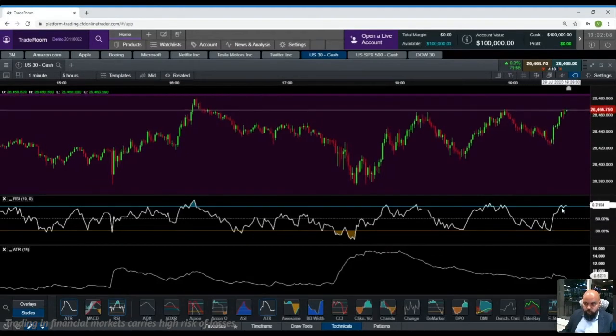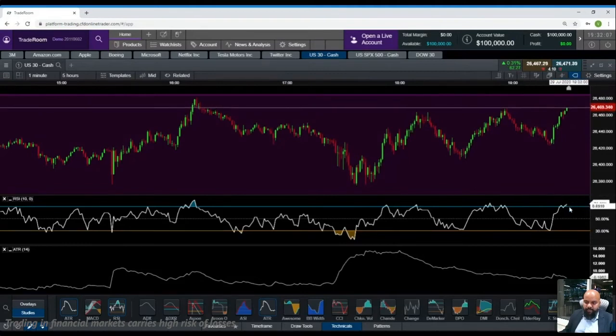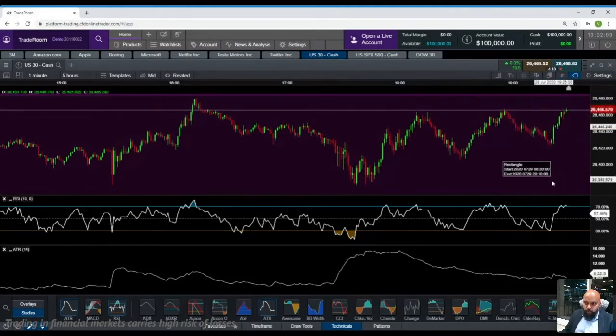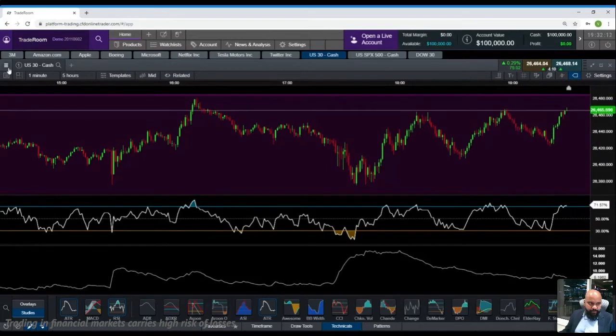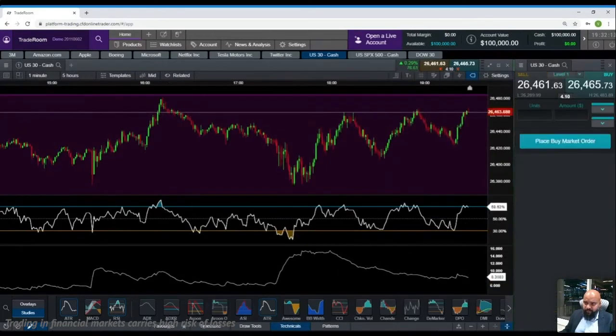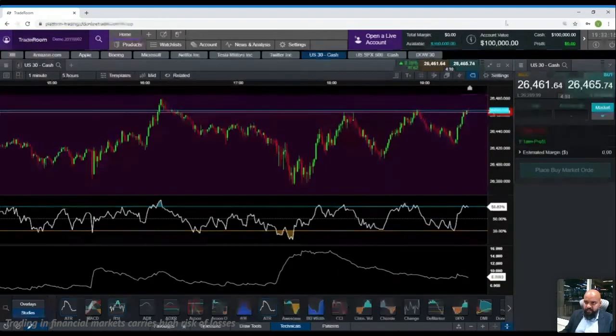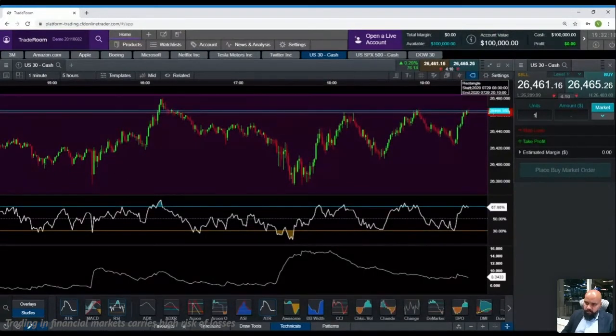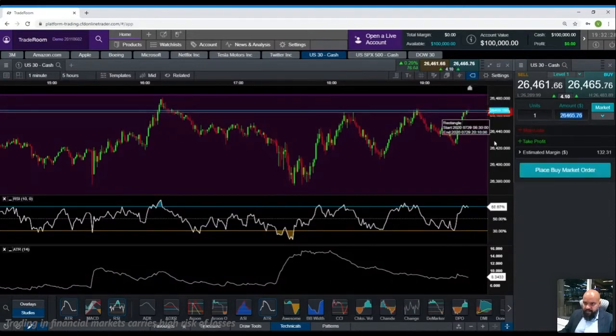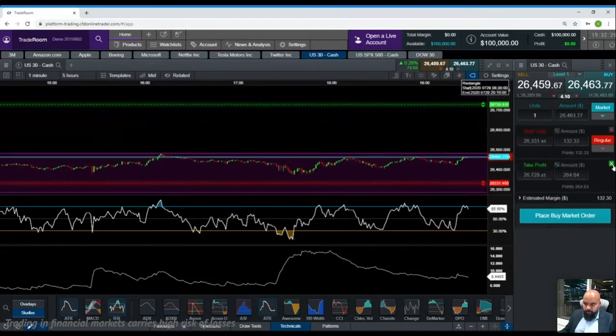Now it has gone to overbought region. So technically, people will look to take a short position at this price. Let me place a trade as well while we are speaking. Let's say I have $100,000 in the account, so probably I can take about 1 unit here, and if it goes up further, I can add some more. Now we'll come back to take profit and stop losses later.